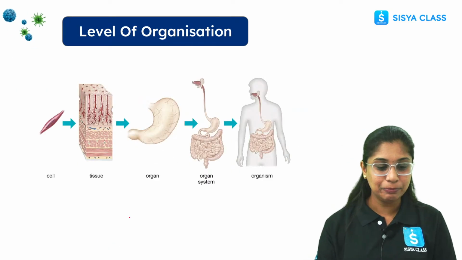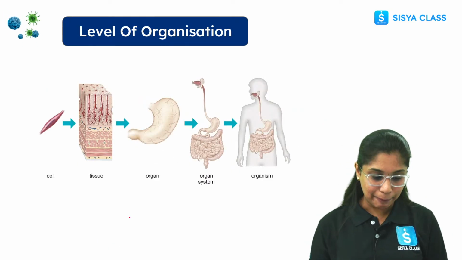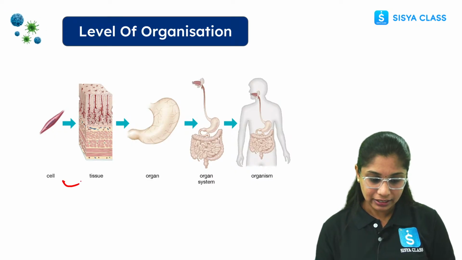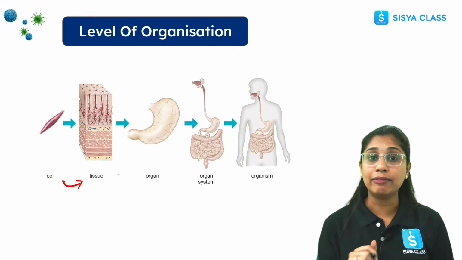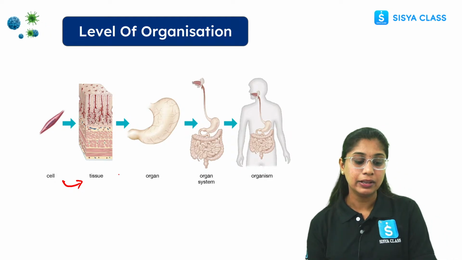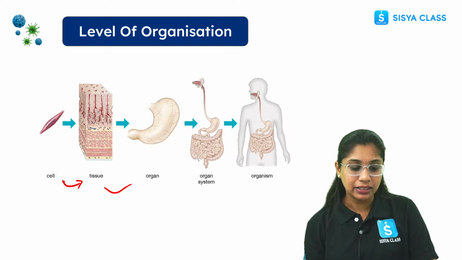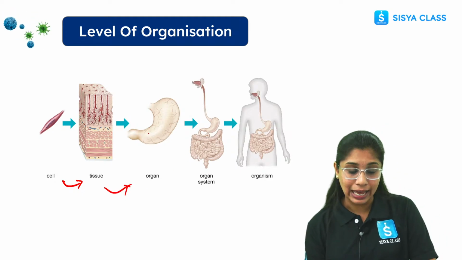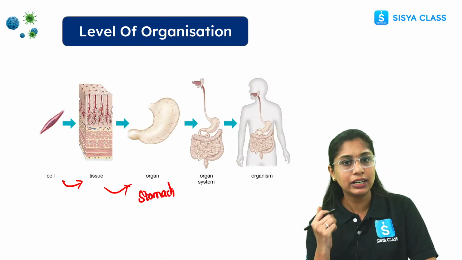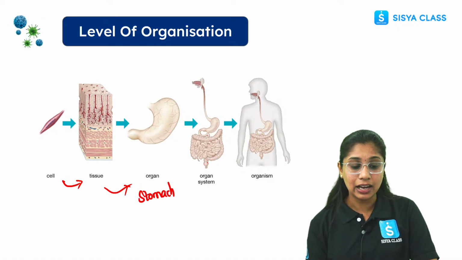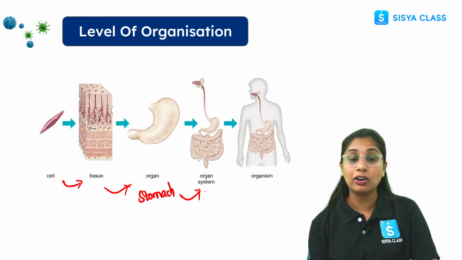All right, everyone. Here we have one example, like a cell. Then cells group to form a tissue. Then here we have a setup of the digestive system. So tissues group together to form an organ. For example, here we have the stomach. And what is the function of the stomach? It is usually involved in digestion. Then organs group to form the organ system.